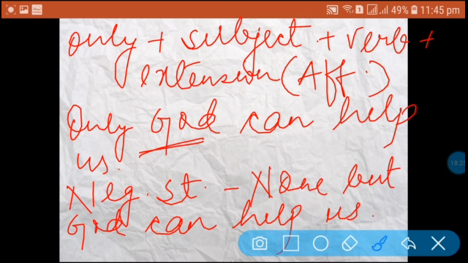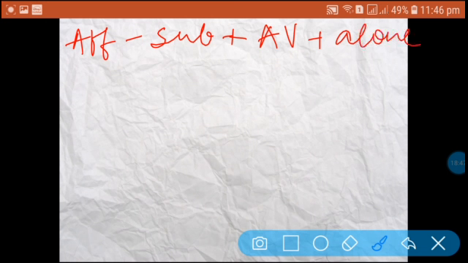Okay, now the next structure is with the use of the word alone. The affirmative structure is subject plus auxiliary verb plus alone plus extension.